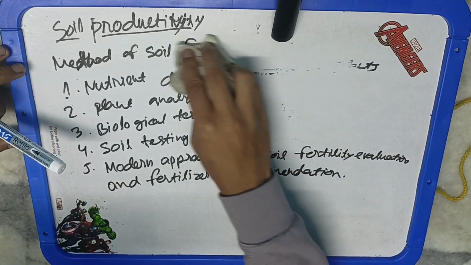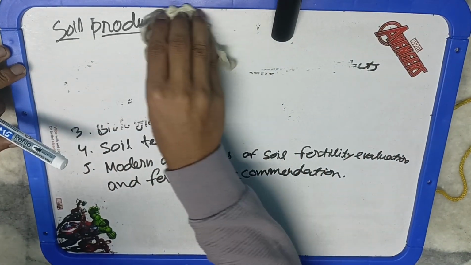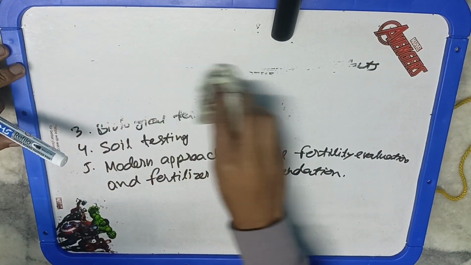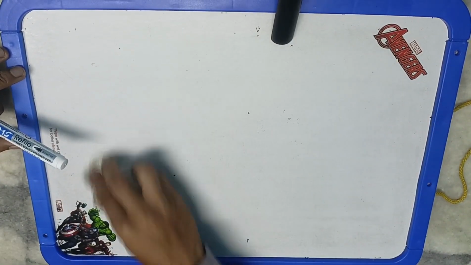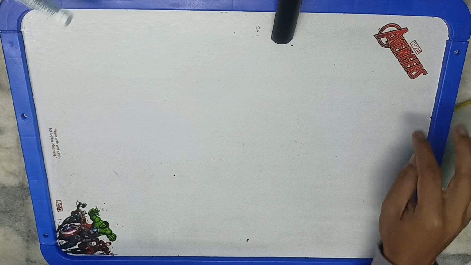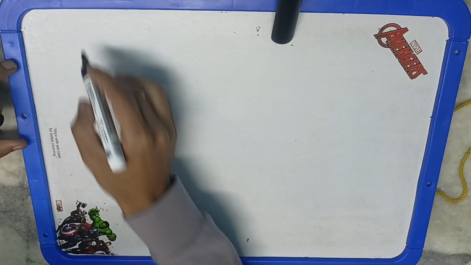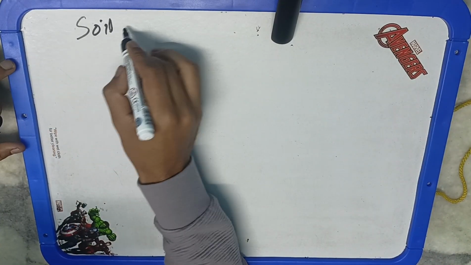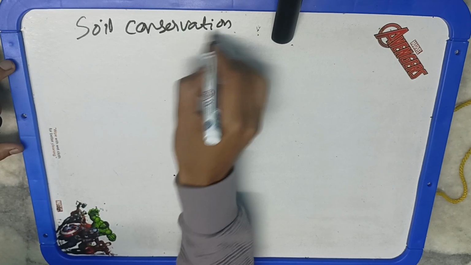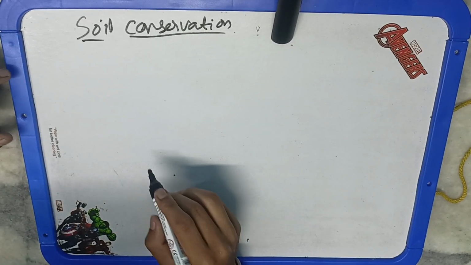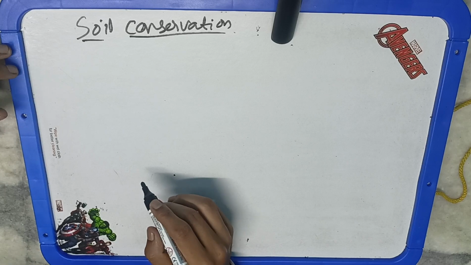Hello guys, in this video we are going to discuss soil conservation. So basically what soil conservation is. Okay, so conservation means we are going to conserve the soil, we are going to protect the soil from being eroded. Okay, so we are protecting the top layer of the soil from being eroded. So that is basically soil conservation, and we'll observe the strategies to conserve the soil.